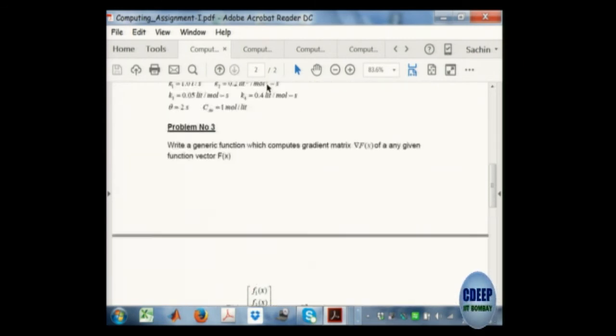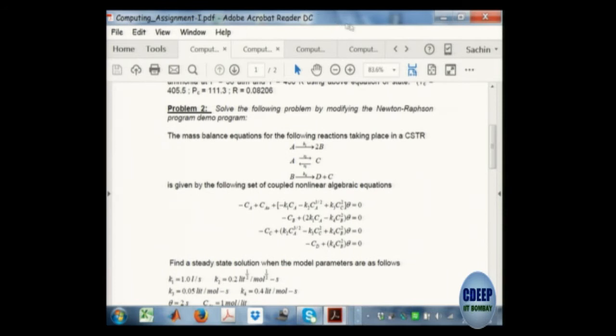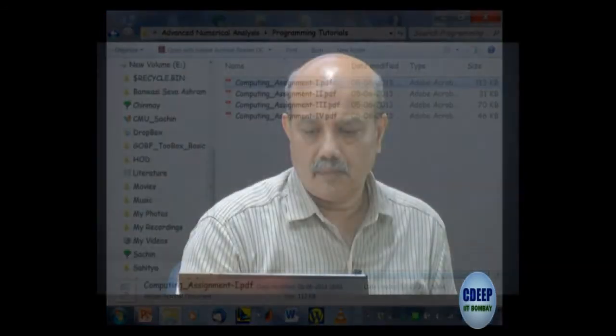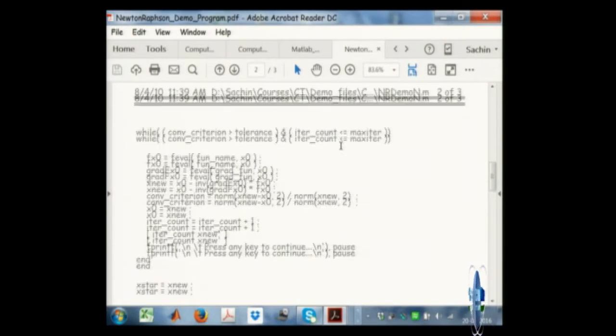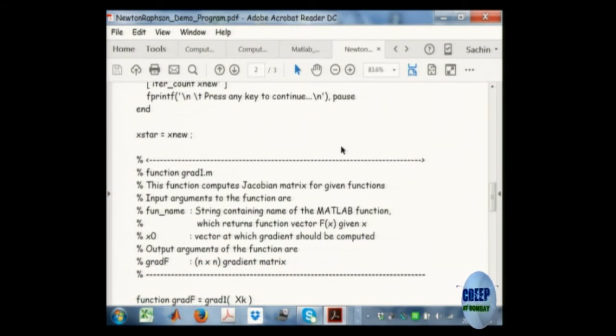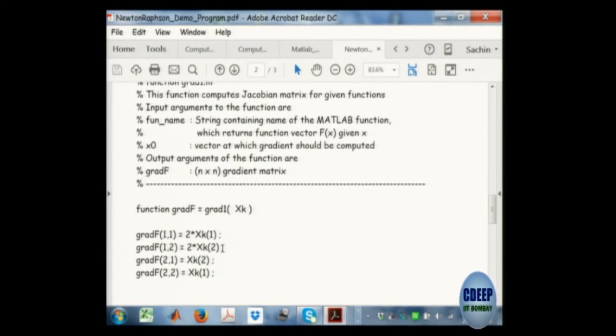Then what I tell them is that I have given you this program, and here the Jacobian is calculated analytically. So for a specific equation that I have given you, this is the analytical Jacobian. I am solving two equations in two unknowns, and this is the analytical Jacobian. Can you replace this analytical Jacobian by a numerical Jacobian, okay.